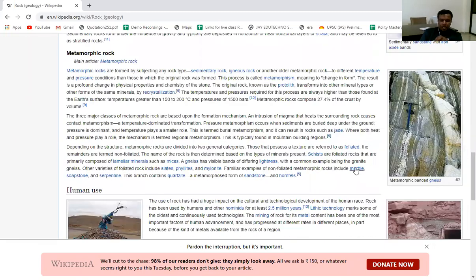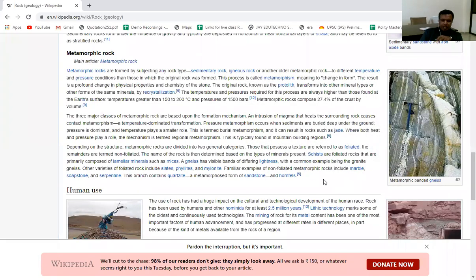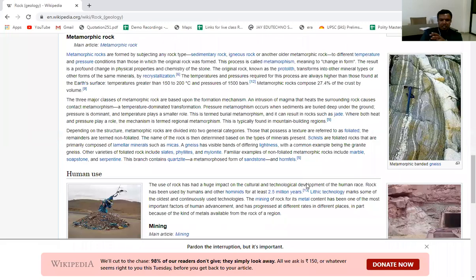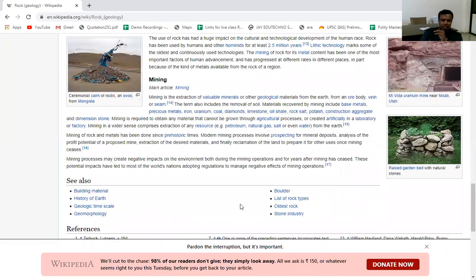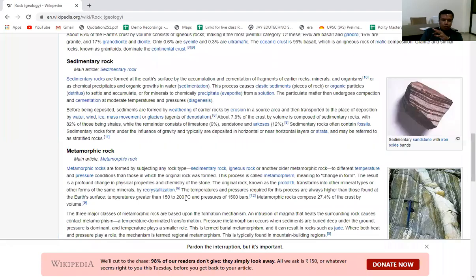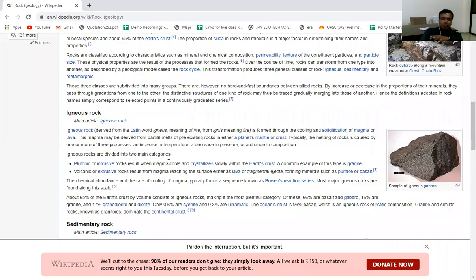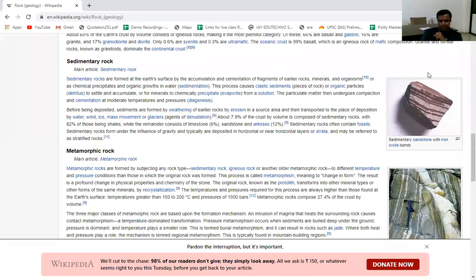Fine. So these are the types of rocks which we find on the surface of the earth. I have taken it because some questions have been asked in the past, but I don't think that a question can be asked in the UPSC prelims exam. But you need to know there are three types of rocks on the surface of the earth: igneous rocks, metamorphic rocks, and sedimentary rocks. The fossils are found in sedimentary rocks, and the fossils are not found in igneous rocks. That you need to remember. Fine. So this is all about rocks and rock classification in today's class. It was actually a very small topic which I have discussed today.